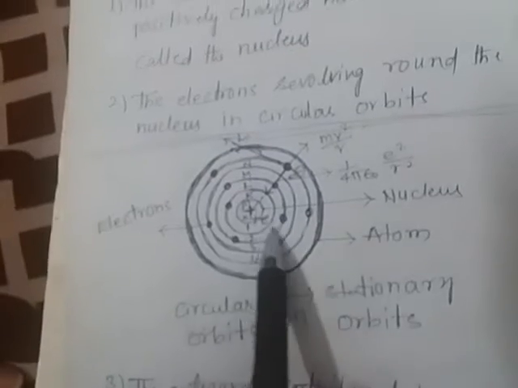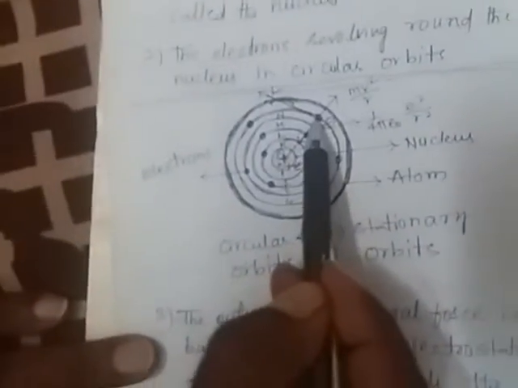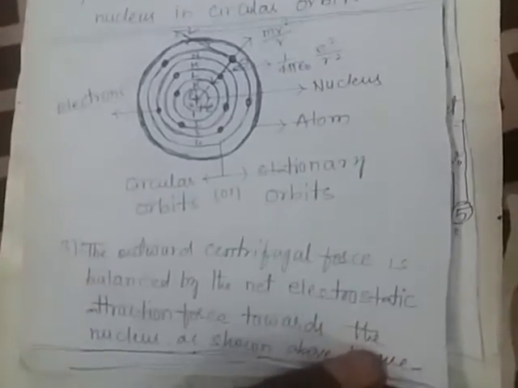But according to Bohr's atomic model, both forces, the electrostatic attraction force towards the nucleus and the centrifugal force outward on the electron, are balanced, so the electron does not fall into the nucleus. It revolves around in a circular path or circular orbit. This is the third concept.